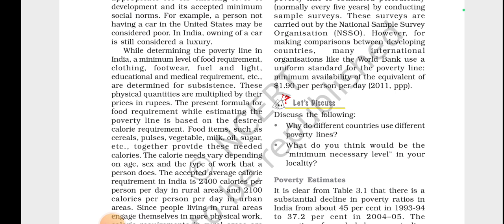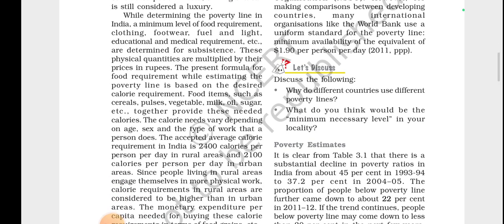Now the present formula for the food requirement while estimating the poverty line is based on the desired calorie requirement. So that also differs. Like if I talk about urban areas, per person 2100 calories should be taken, but that differs in rural areas because obviously they do more hard work and physical activities.